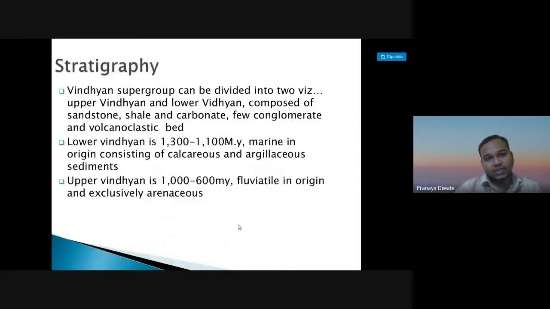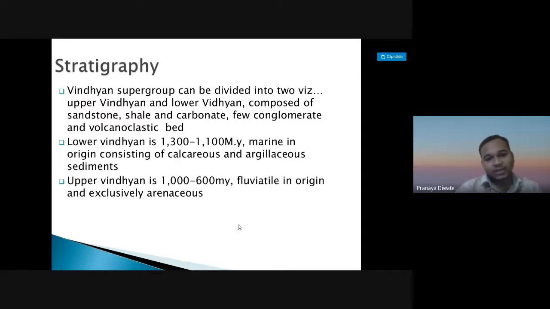So the stratigraphy of the Vindhyan supergroup can be divided into two parts, the upper Vindhyan and the lower Vindhyan. This is composed of sandstone, shale, and carbonate, with a few conglomerate and volcaniclastic beds.